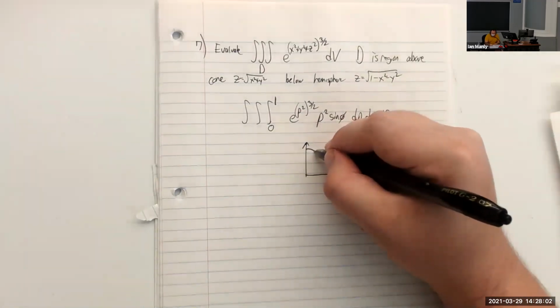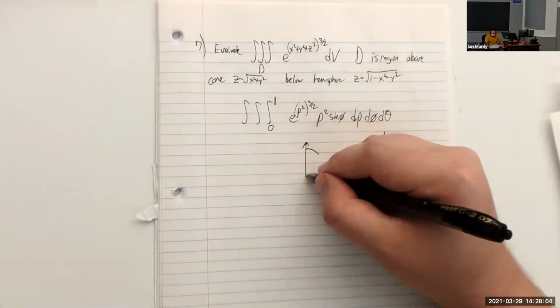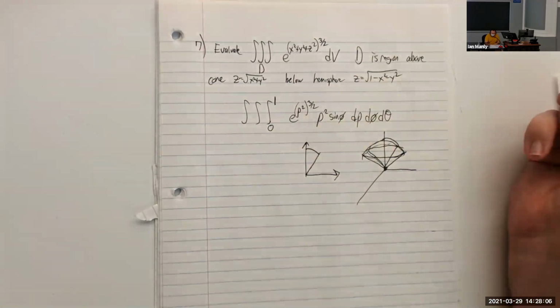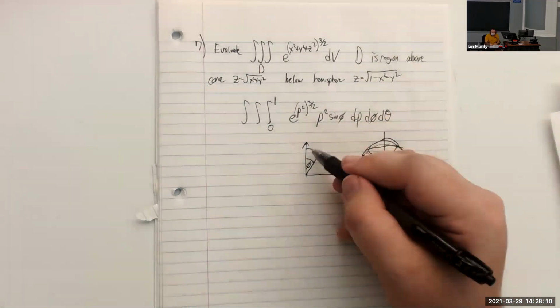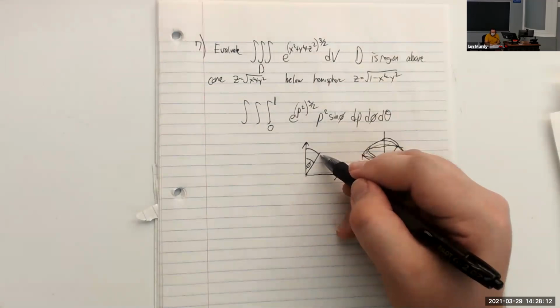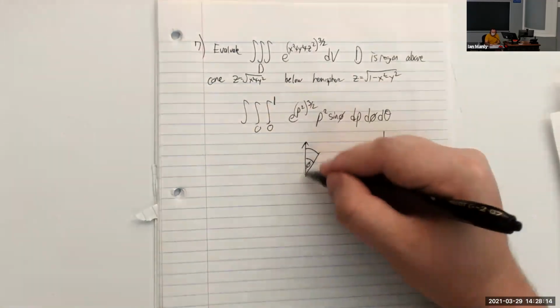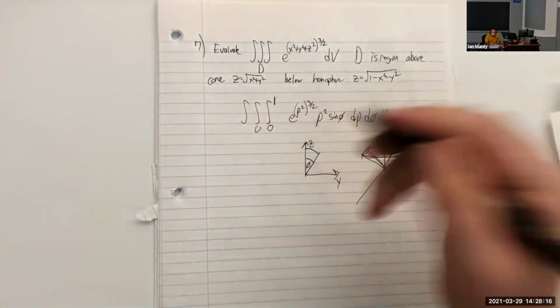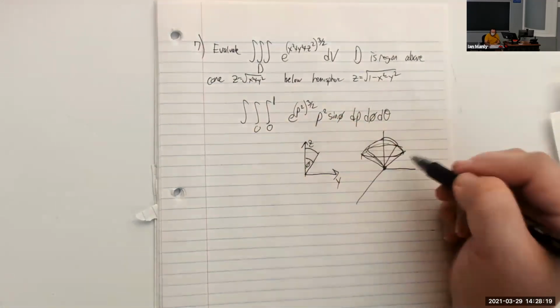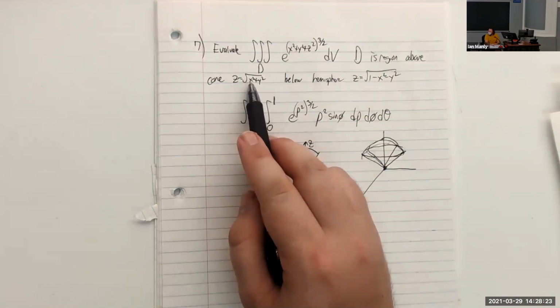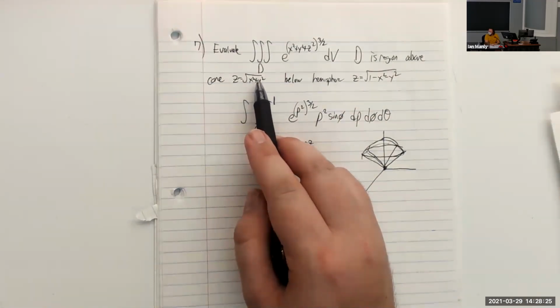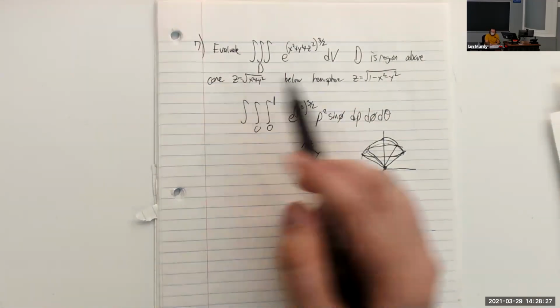So here's kind of the top of our sphere, and then here's the cone right there. And then this is our angle phi. So we notice that phi is going to rotate downwards all the way starting from 0, because that's the upper axis here. And it's going to rotate down all the way to this cone. Now, does anyone remember what phi is for the cone z equals root x squared plus y squared? That's right. It's going to be pi over 4.